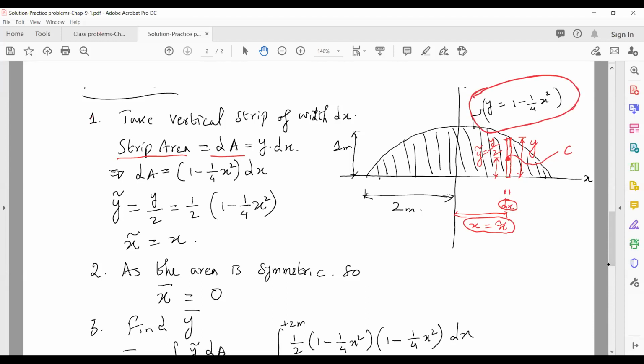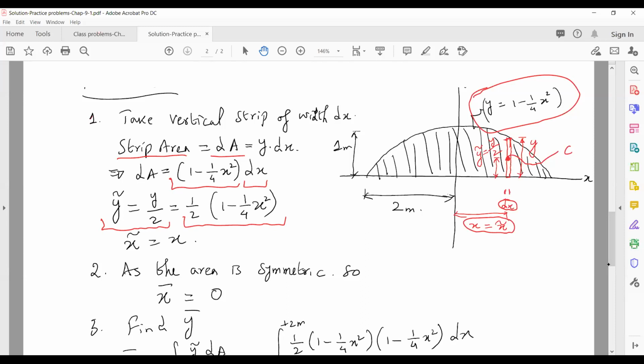We have this function, y equals 1 minus 1 by 4 times x squared. So just put in that value here, and this times dx is your area. And we already know y bar is y by 2, so just put in the value of y, because again, we have this vertical strip, so we need everything in terms of x.